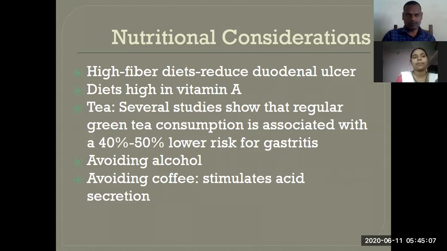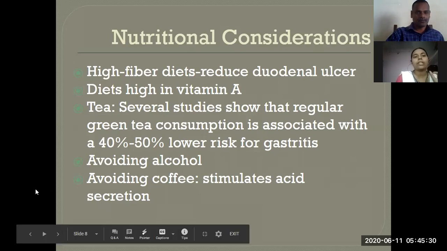This is to reduce duodenal ulcer. Then diets which are high in vitamin A, because vitamin A is very helpful to the people who have peptic ulcer. Then tea, they can take tea because several studies show that regular green tea consumption is associated with 40 to 50% lower risk for gastritis.